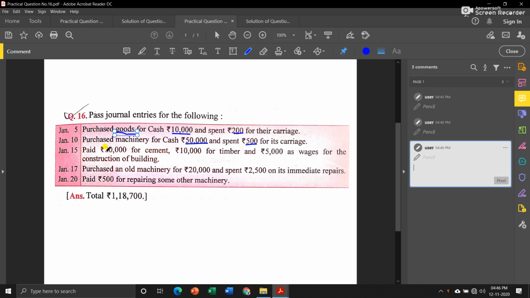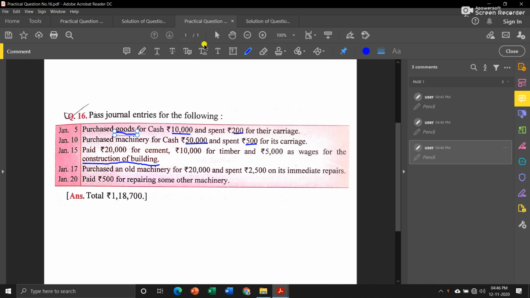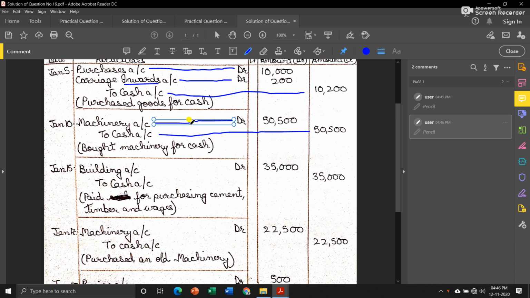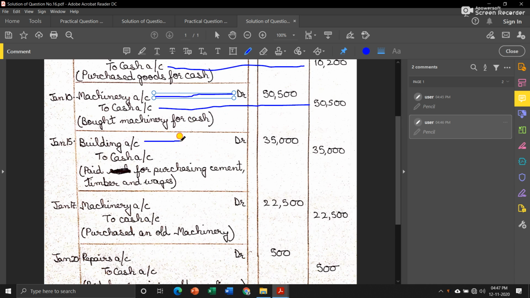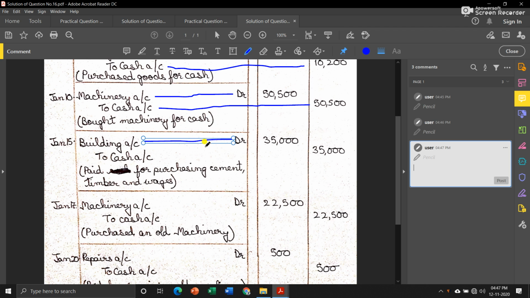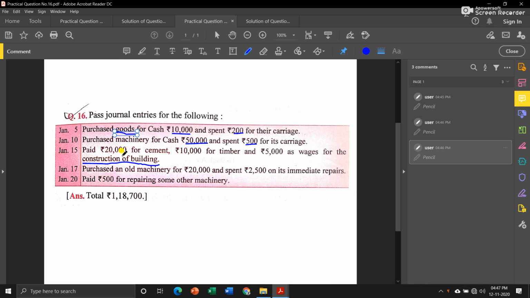The next is paid 20,000 for cement, 10,000 for timber, and 5,000 as wages for the construction of the building. Now all this expenditure was made for constructing one of our fixed assets, that is building. So we will add all this together and we will debit building account because we made those expenses on account of constructing the building. Then we will credit cash account because cash is going out from the business, so altogether 20 plus 10 is 30, plus 5 is 35,000.